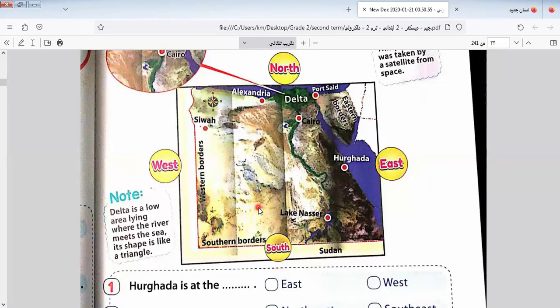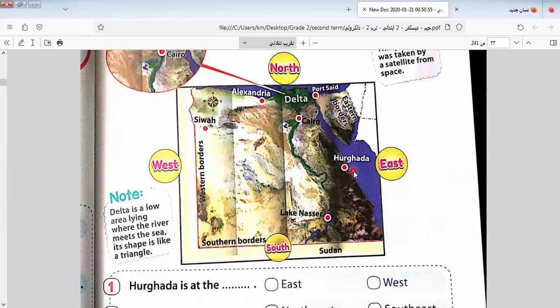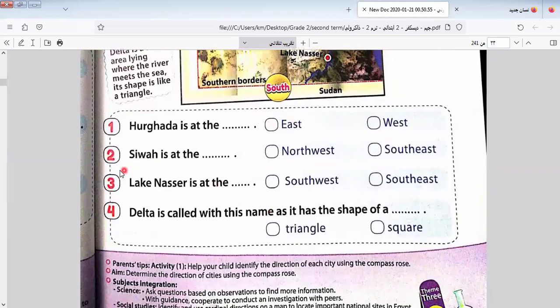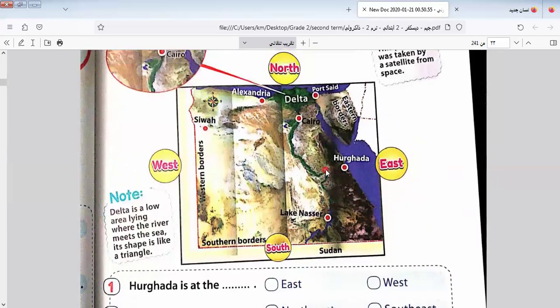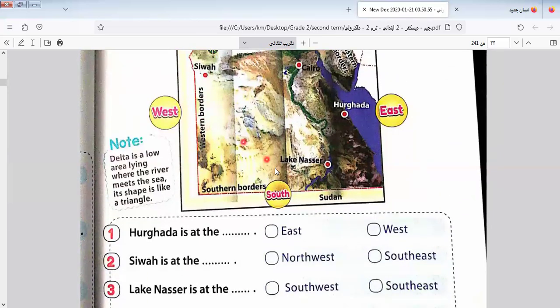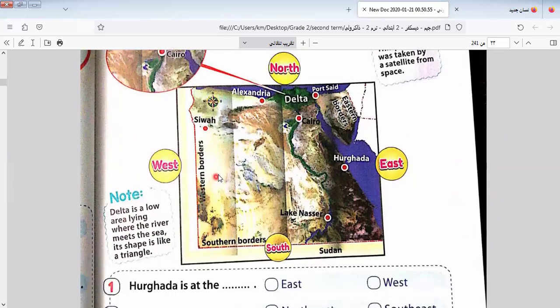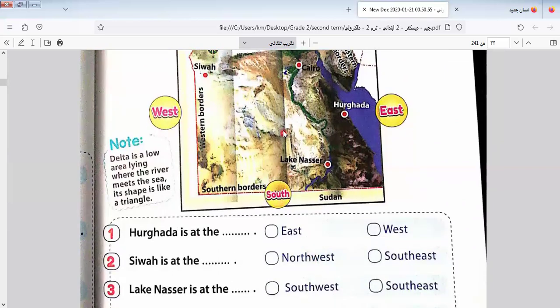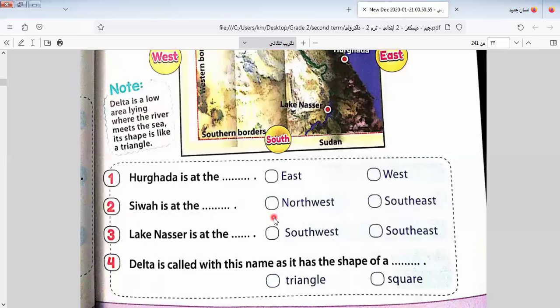Let's know Hurghada. Hurghada here in what? Is it in the east or is it in the west? As we know, here in the east. So I select this one. So where is Siwa? We search about this Siwa. Siwa is in the west. Here is Siwa. Siwa here in what? In northwest. So the answer will be northwest.